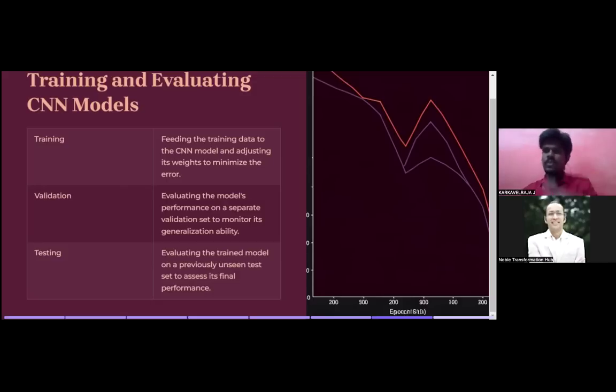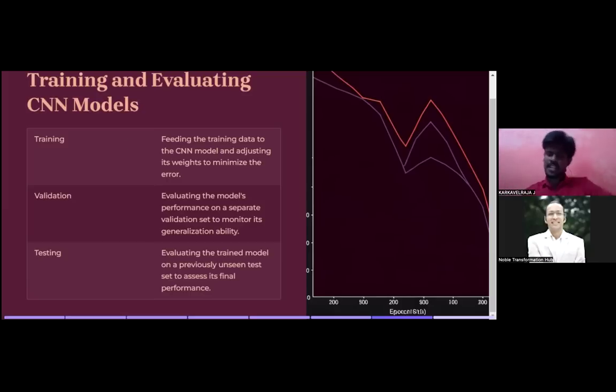Training data is what we use to train the model. For example, we are training the model for 10 epochs. Ten epochs means it is like learning a book: you learn the book from start to end one time, start to end a second time, a third time, a fourth time, and like that you go for 10 epochs. When one epoch is completed, we use validation data to check whether the model learned properly or not. Then we go for the second epoch. At the end of each and every epoch, we give the validation data to validate our model.